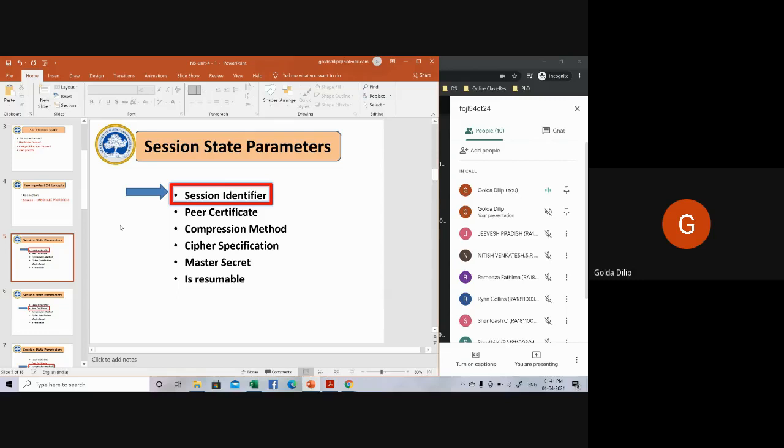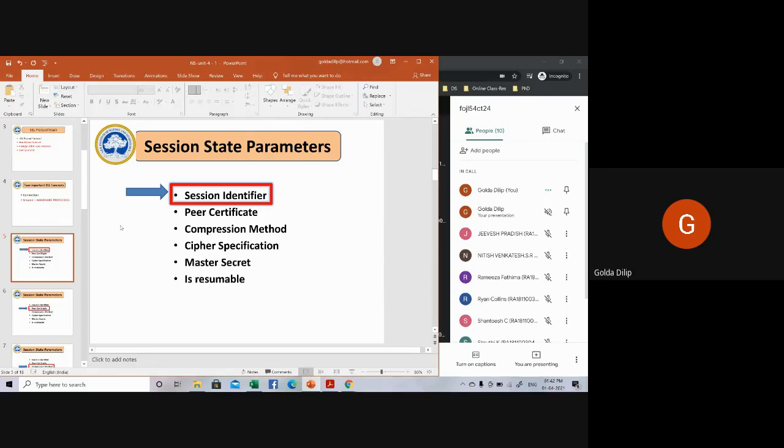Now coming to what the session state parameters are. What are the parameters defining a session? We have so many things. We have what is called the session identifier.